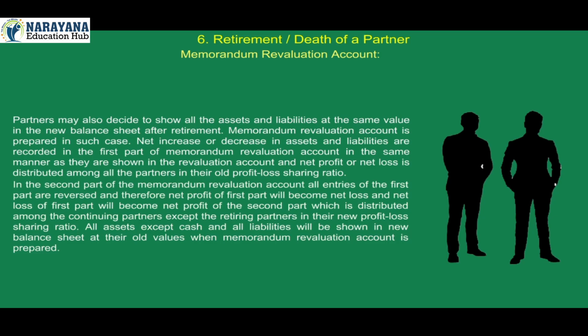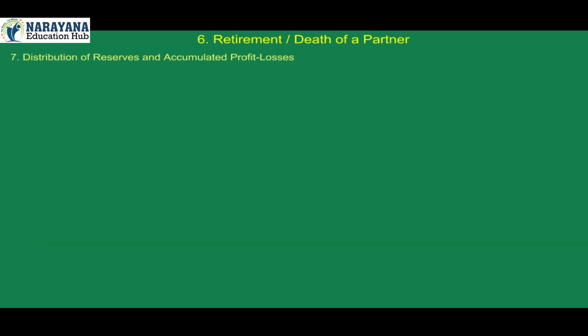In the second part of the Memorandum Revaluation Account, all entries of the first part are reversed, and therefore net profit of first part will become net loss, and net loss of first part will become net profit of the second part, which is distributed among the continuing partners except the retiring partners in their new profit-loss sharing ratio. All assets except cash and all liabilities will be shown in new balance sheet at their old values when Memorandum Revaluation Account is prepared.